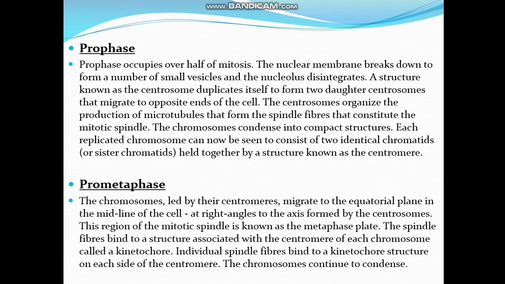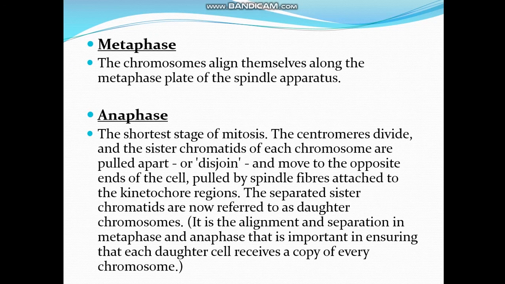In the prometaphase phase, the chromosomes, led by their centromeres, migrate to the equatorial plate in the midline of the cell at right angles to the axis formed by the centrosomes. This region of the mitotic spindle is known as the metaphase plate. The spindle fiber binds to a structure associated with the centromere of each chromosome called a kinetochore. Individual spindle fibers bind to a kinetochore structure on each side of the centromere. The chromosomes continue to condense. Prometaphase is followed by metaphase.